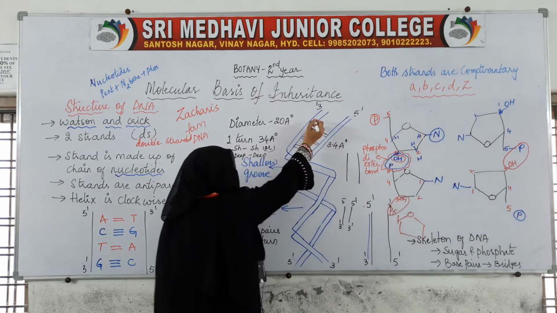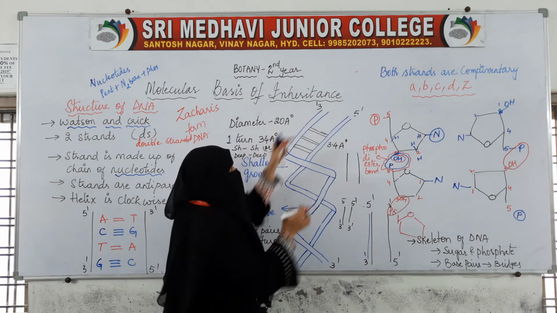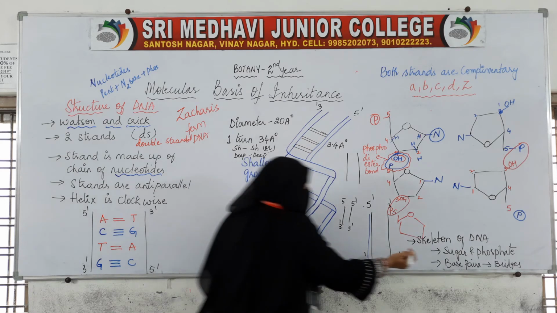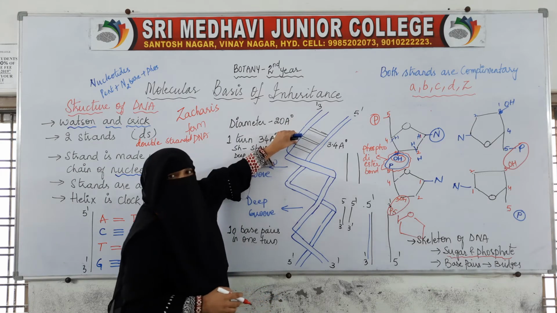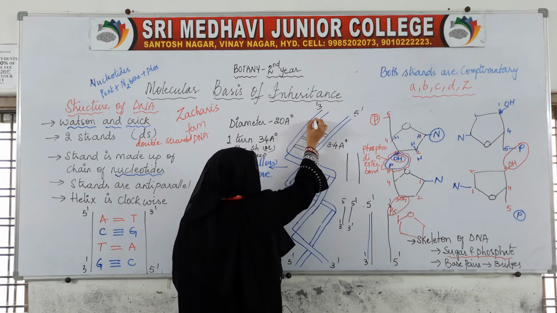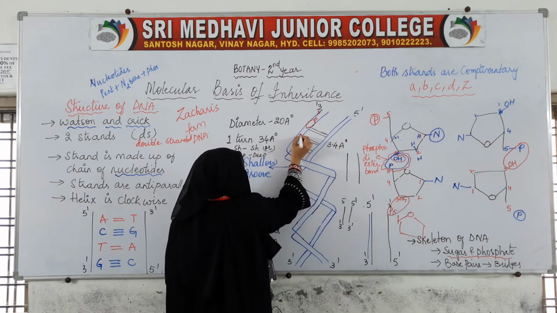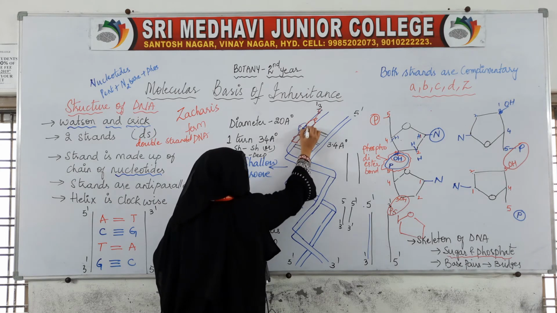So here we find like this. So this is the strand. Now at this we find this sugar. The strand is made up of sugar and phosphate. On the strand we find sugar and phosphate, that is this sugar, like this. Okay, then phosphate, then again sugar, then phosphate, and here OH will be there, and they will be combining.